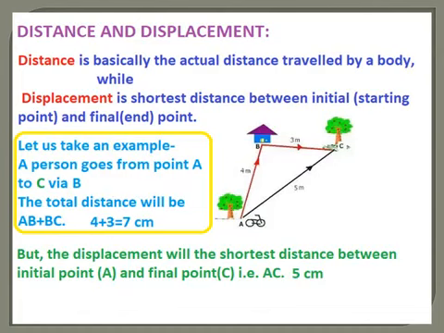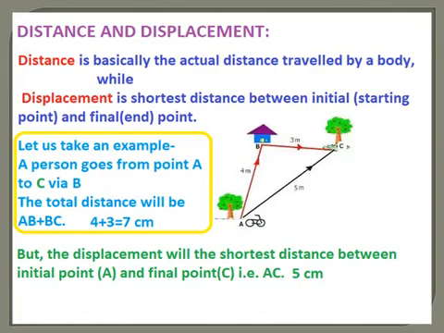Now when you calculate using the Pythagoras theorem, for the right angle triangle here, the hypotenuse becomes 5 meters. So the displacement for the cyclist is 5 meters. That is the shortest distance from A to C. That becomes the displacement.